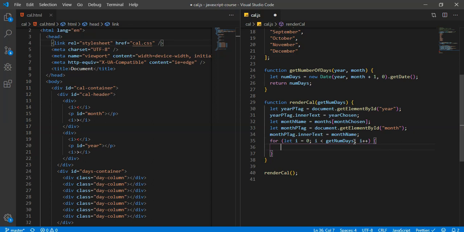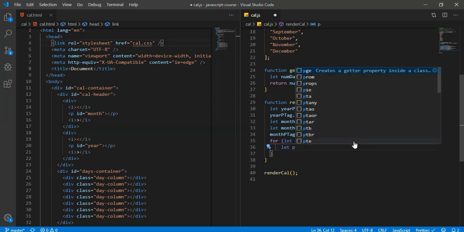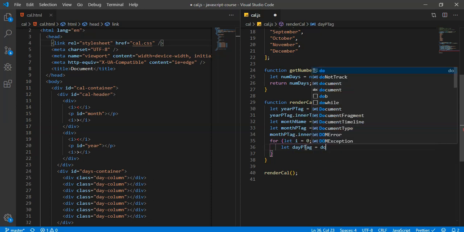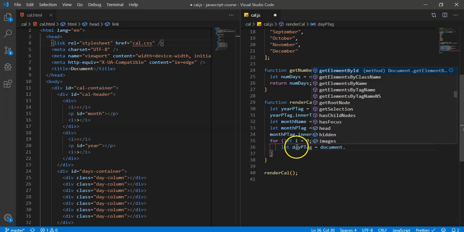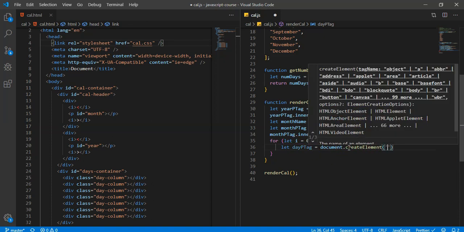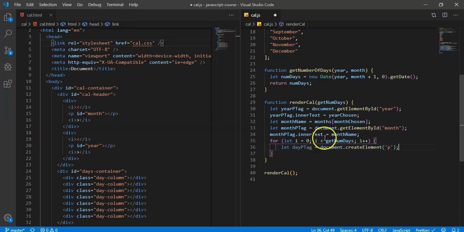All right, now next, we're going to create a p tag. So let's say let day p tag. You don't have to create those if you want. It's kind of an ugly name, but I just wanted to make sure we know exactly what's going on there. So document.createElement. We're going to create a p tag depending on how many days are in here.